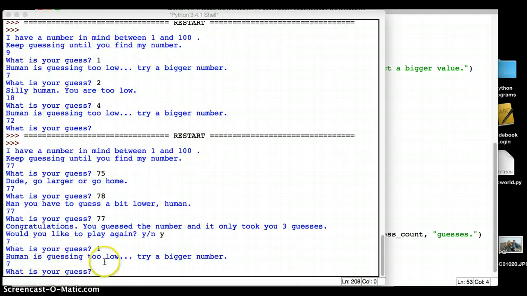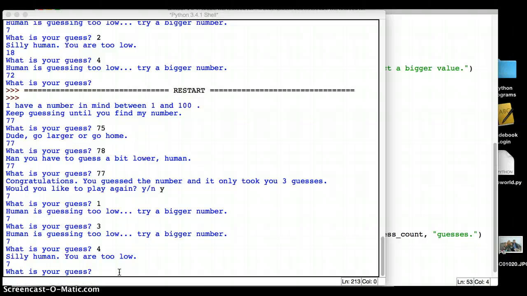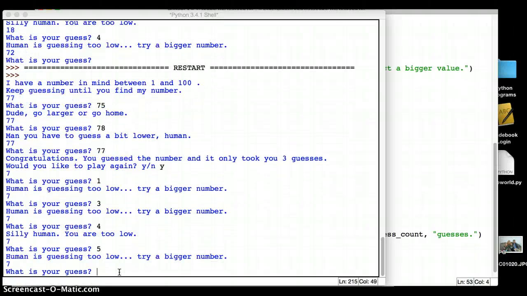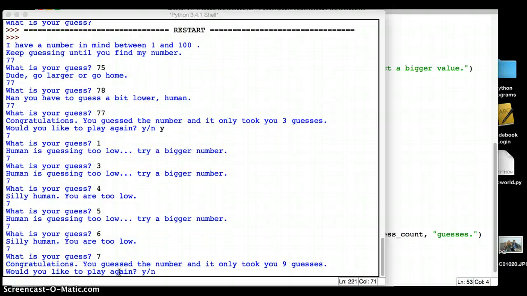1. Human is guessing too low. Try a bigger number. 3. Human is guessing too low. Silly human, you are too low. Human is still too low. Silly human, you are too low.